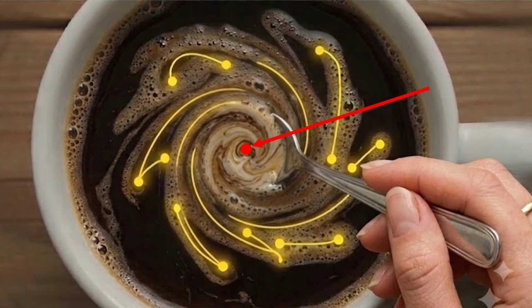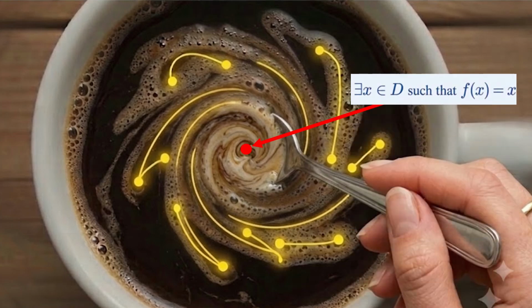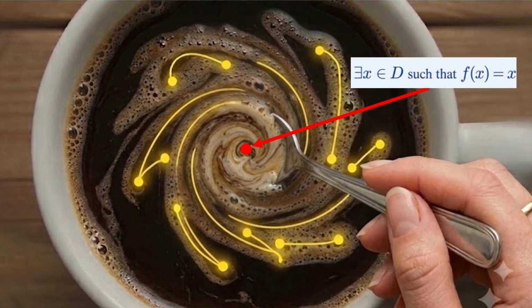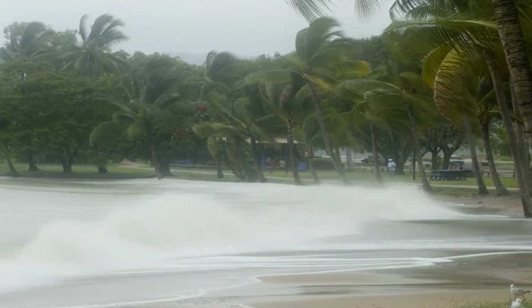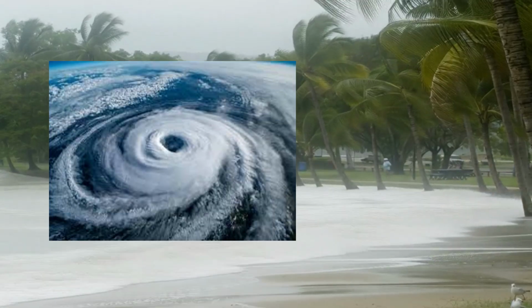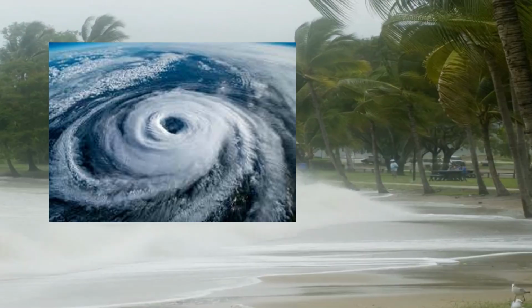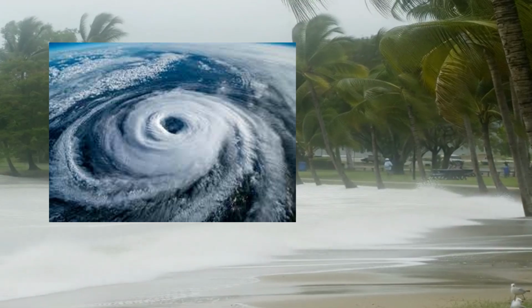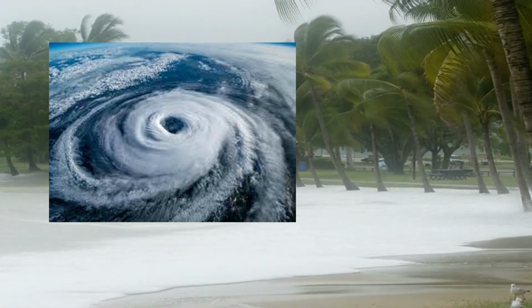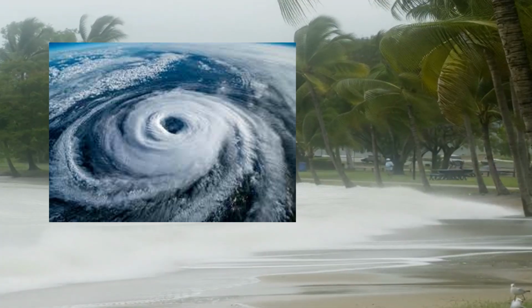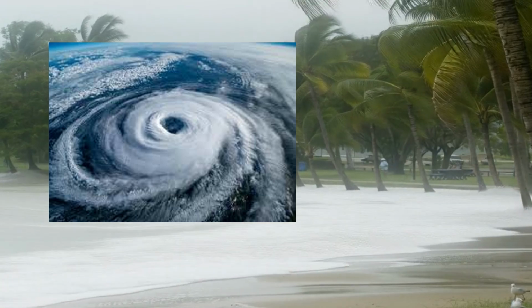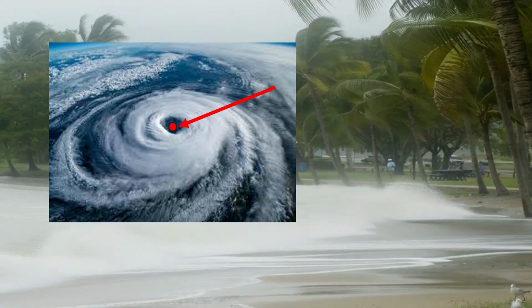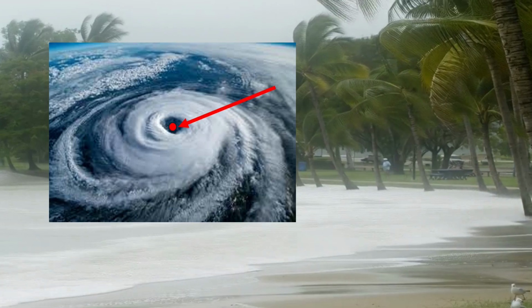Now we are starting to understand Brouwer's statement mathematically. There exists at least one x which belongs to this closed domain D such that the continuous function maps it to itself, because at least one point has not moved. Let's imagine a massive cyclone tearing towards the shore. The entire system is in constant violent motion. The air movement in the cyclone is in continuous transformation. Yet Brouwer's fixed point theorem guarantees that even here, the center, the eye of the storm, remains perfectly still.